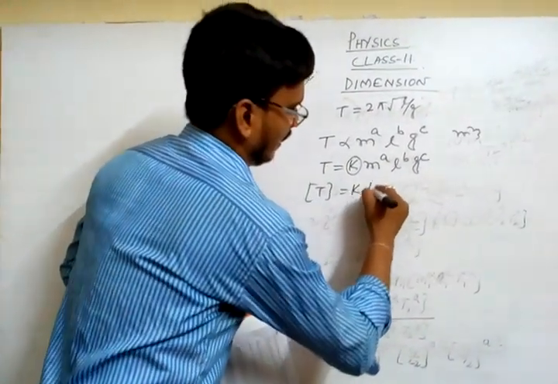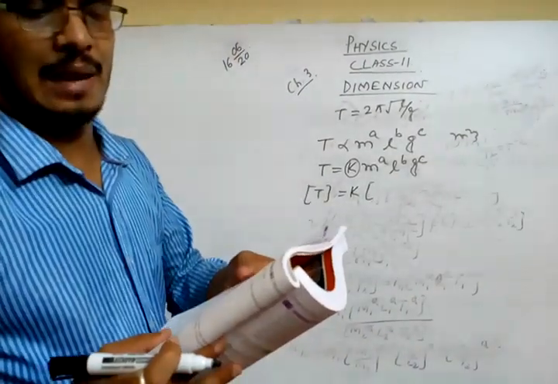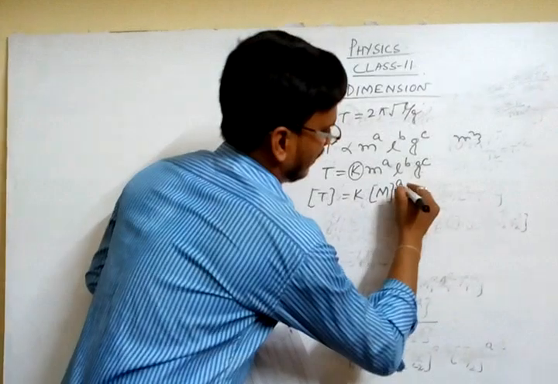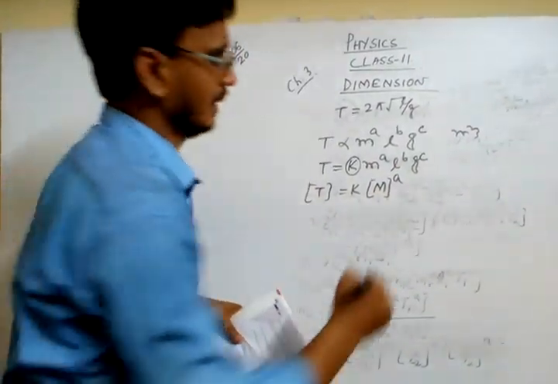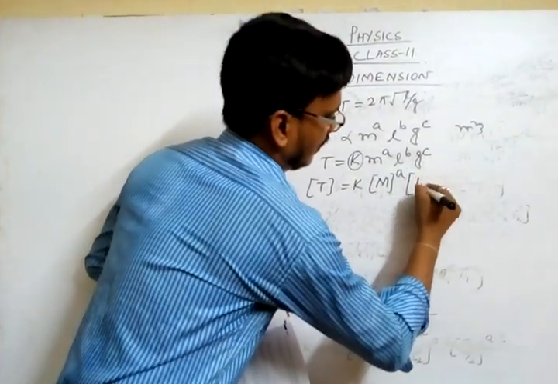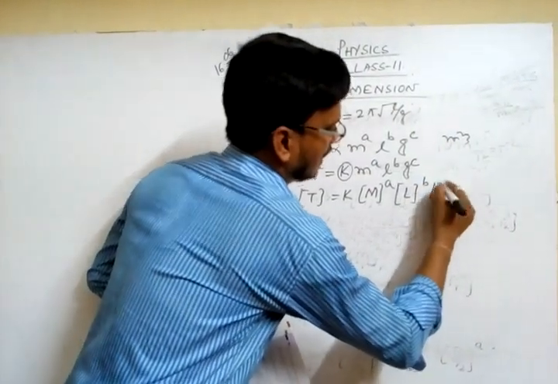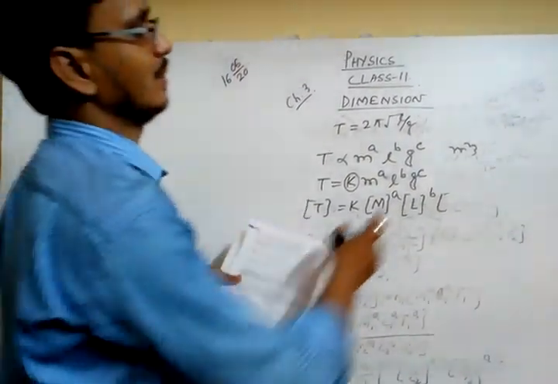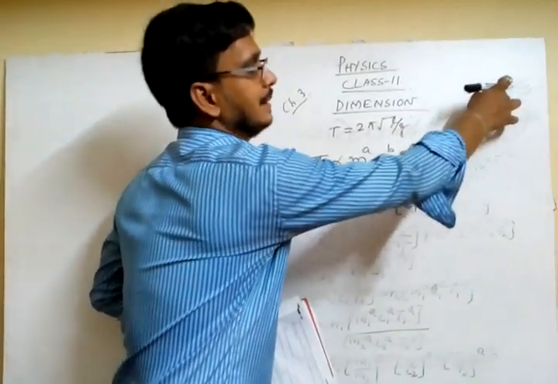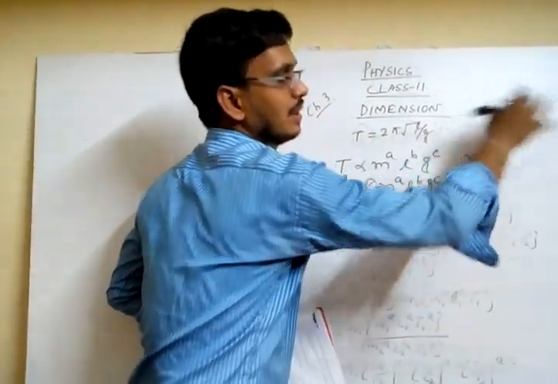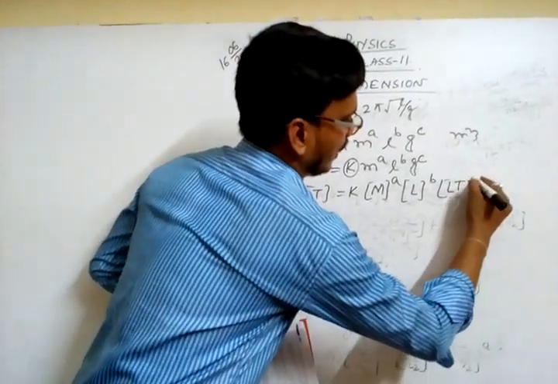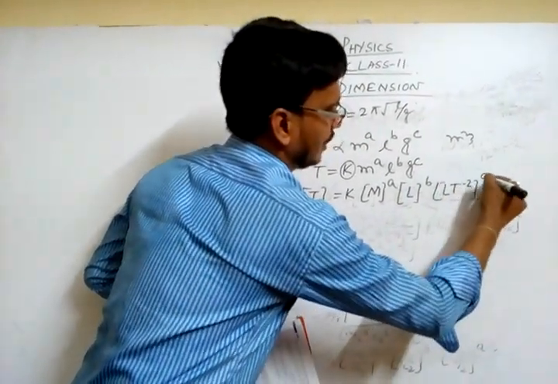M means mass, its dimension is M, so M to the power A. L means length, its dimension is L, so L to the power B. G means gravity. We just proved the dimension of gravity: acceleration, velocity by time, displacement by time square, that means L T to the power minus 2, so it is to the power C.